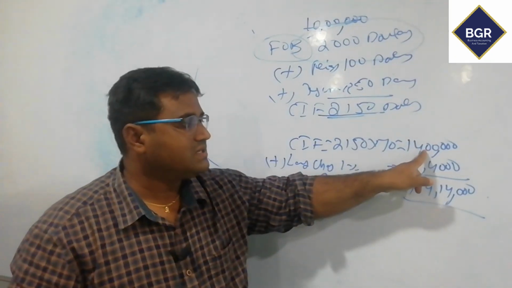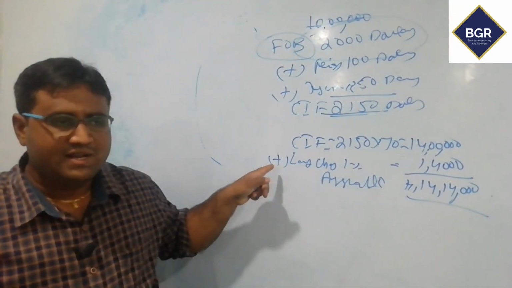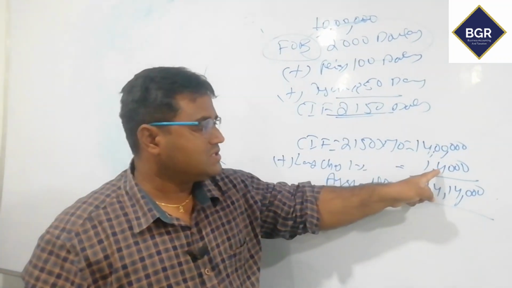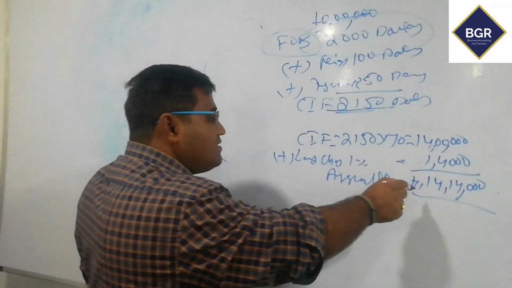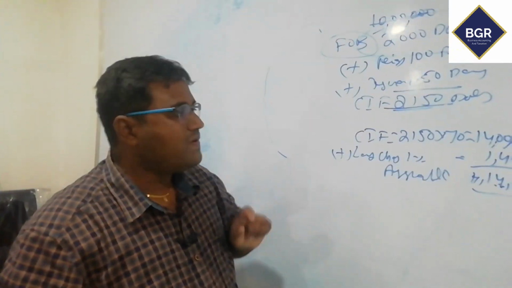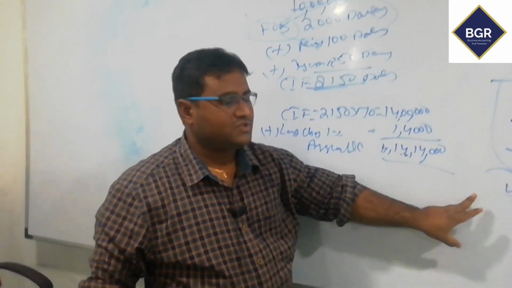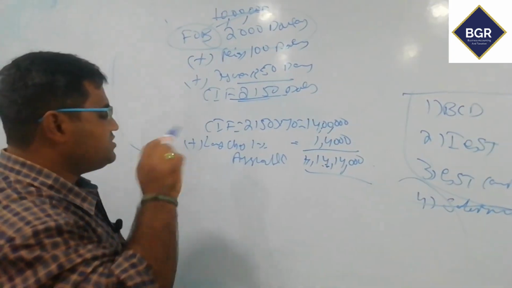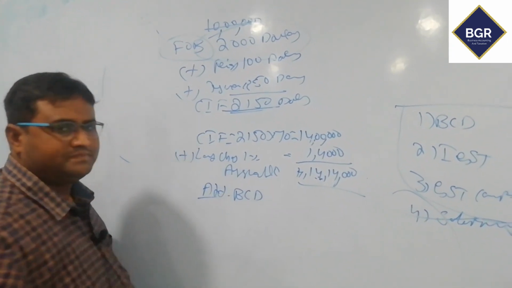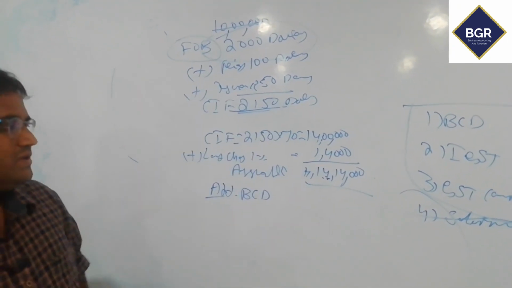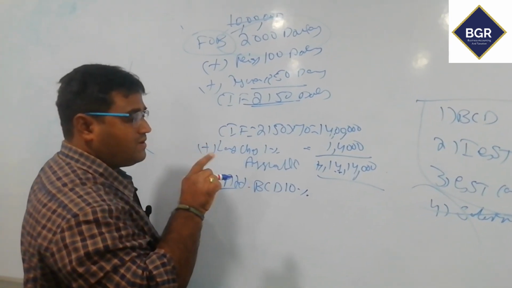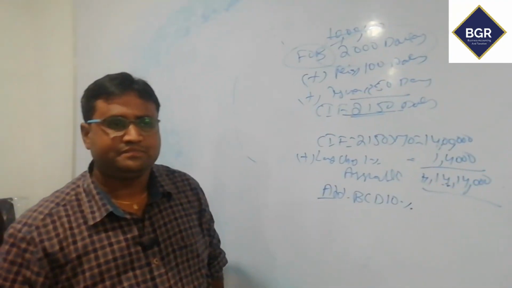That is 14 lakhs. On 14 lakhs, Indian customs will add 1% landing charges. That means 14,000. So what is the assessable value? 14 lakh 14,000. On this assessable value, customs duty is charged. How many customs duties are there presently? For example, add BCD, that means basic custom duty. For example, 10%. This rate will change from product to product as per the Tariff Act.